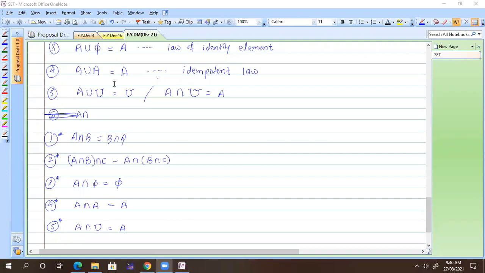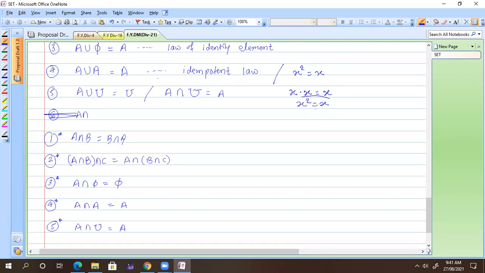If I talk about the idempotent law in numbers, it says that x square is equal to x. Suppose instead of union I assume a product, x into x, I am getting x only. If I assume that the dot is my union or intersection, then x into x is x square, so x square is x.